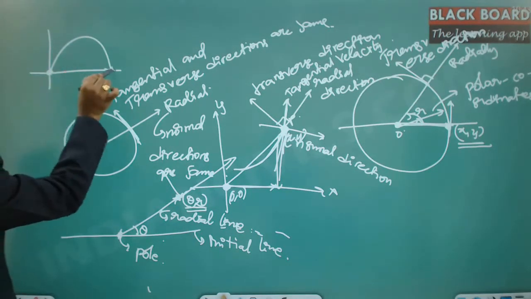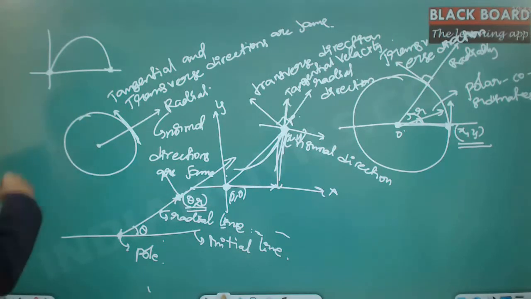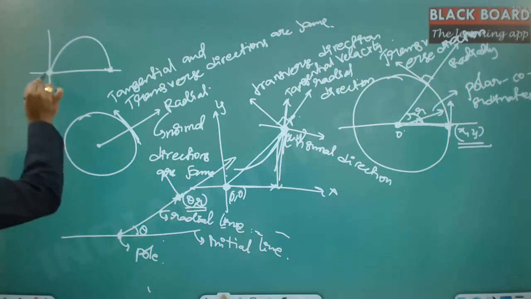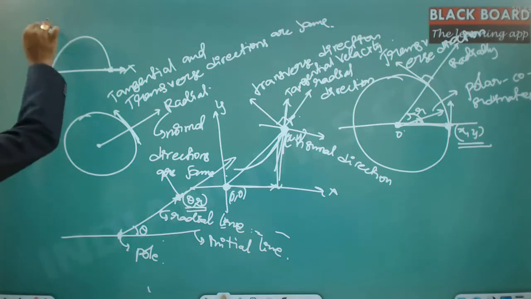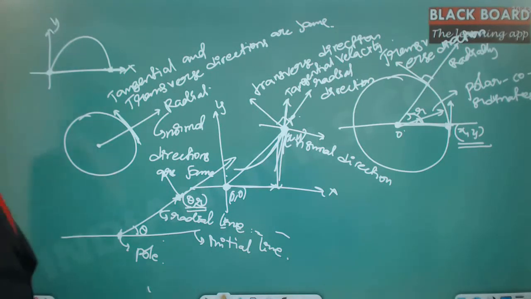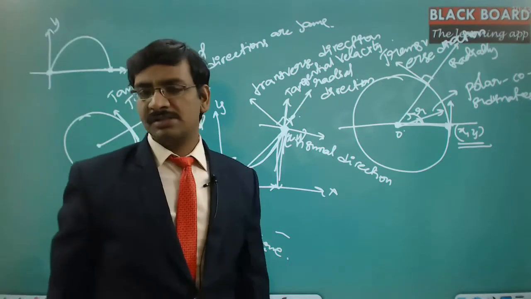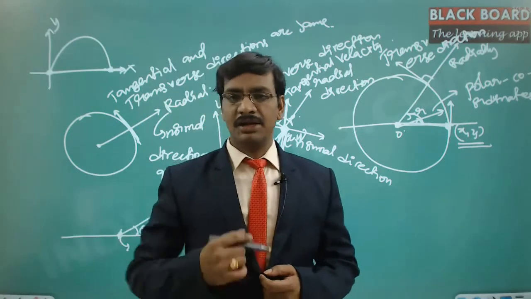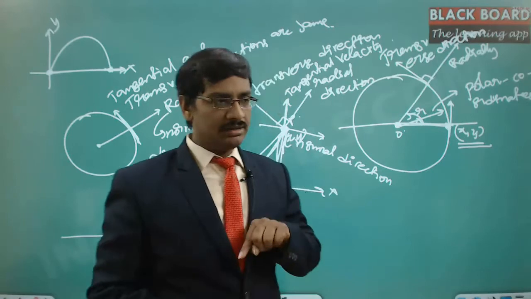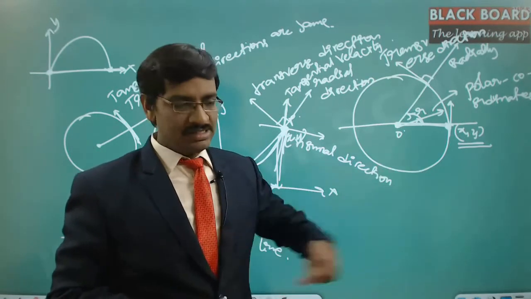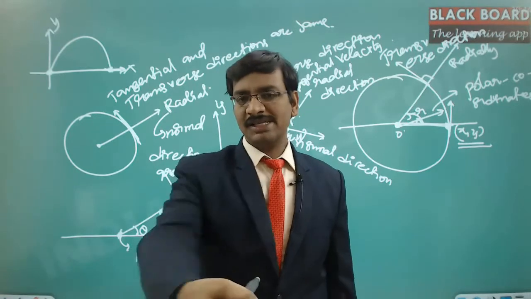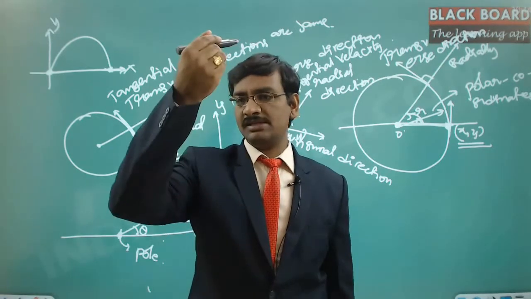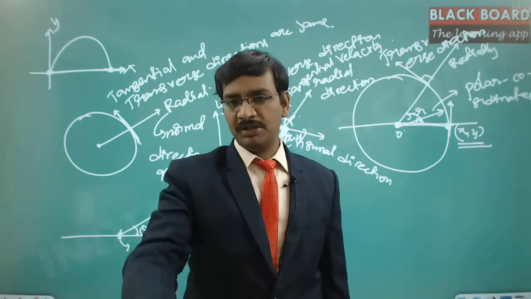Wherever it is dropping, I identify this point. Wherever it is starting, I identify this point, and then I draw a straight line like this. This I call the x-axis, and this I call the y-axis. Now on the xy plane, it is going to have the parabolic path. Suppose I throw the particle in this manner. Earlier I threw it in this manner, and this was the x-axis. Now if I throw in this manner, then this is the x-axis and this is the y-axis. This is a parabolic path again.